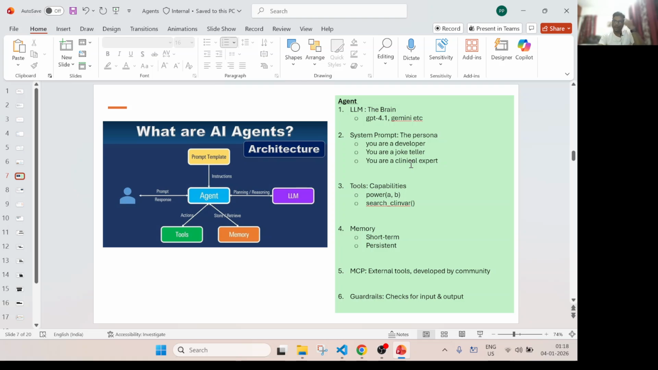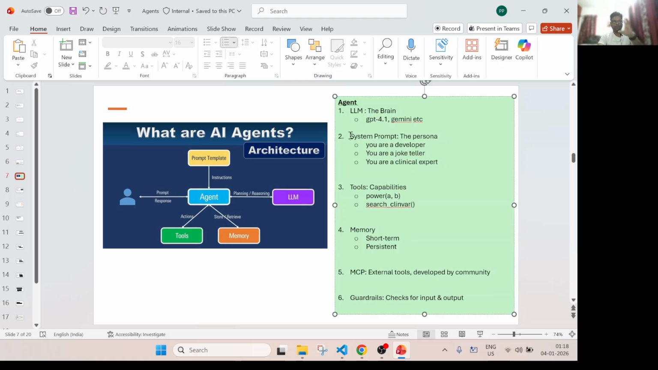Okay, so we need a brain using which it can think. Next you have to tell what that agent is all about. That means the persona. Then you provide some capabilities. Let's say, as I said, the power function, or let's say search clean var. You have written a function clean var which will go to a database and do something. So now if you ask an agent to do something related to clean var, that agent will be able to do that because you have provided the capability to that agent.